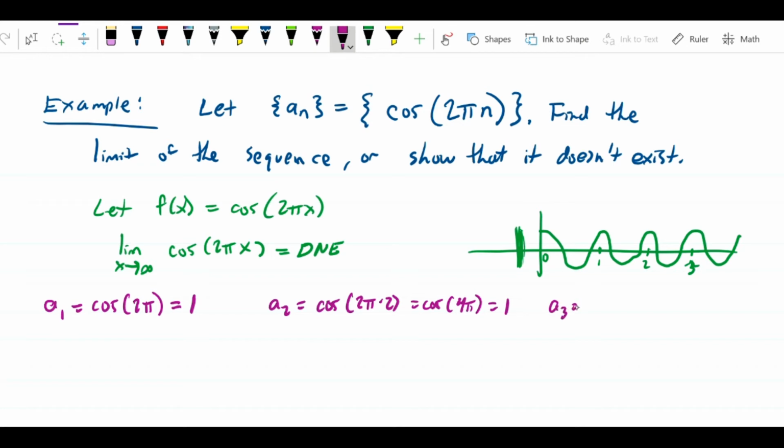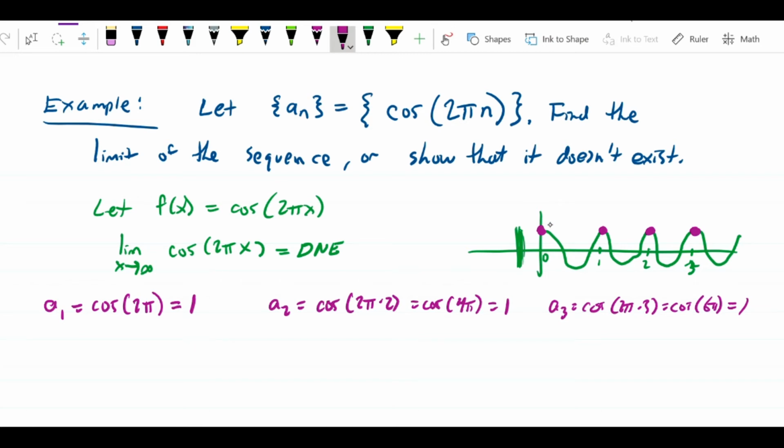And a3 equals the cosine of 2 pi times 3, which equals the cosine of 6 pi, which also equals 1. In other words, what we're looking at are these points right here. As you can see, this is clearly a constant sequence. It's just the constant sequence 1.